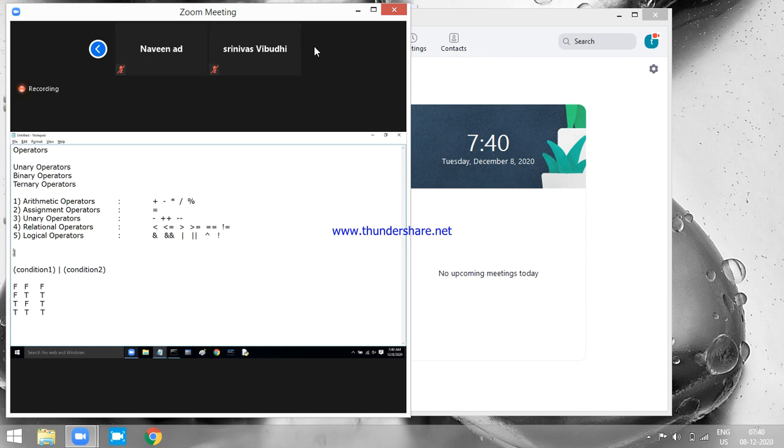Am I clear here? Then we have the cap symbol. This is called the exclusive OR operator. This is also meant for combining multiple conditions. The result will be Boolean type, true or false. The result will be true when the inputs are different. When the inputs are the same, the result is false.